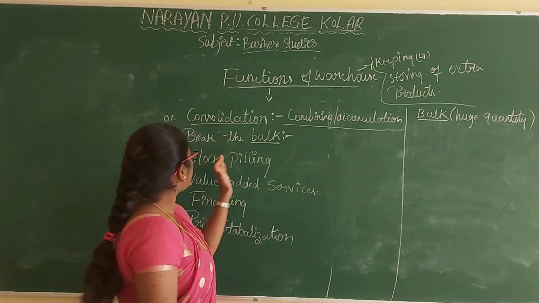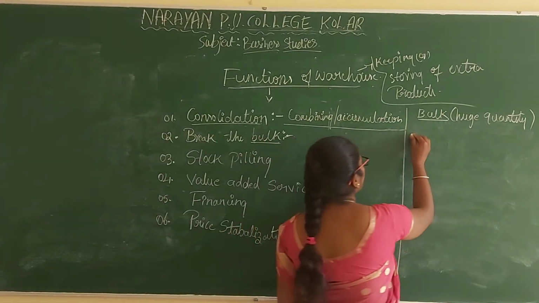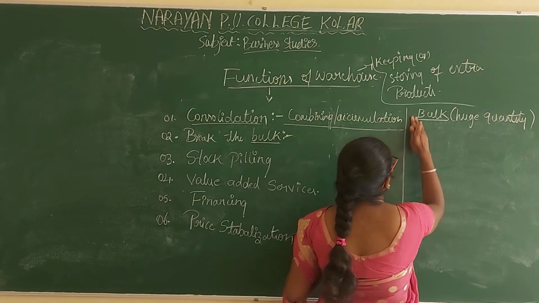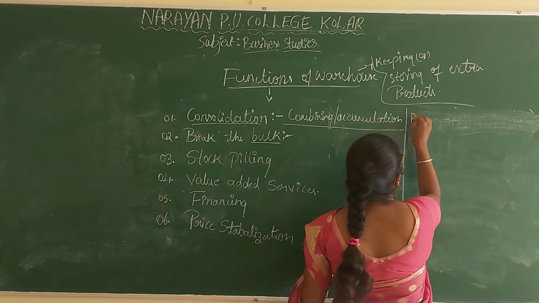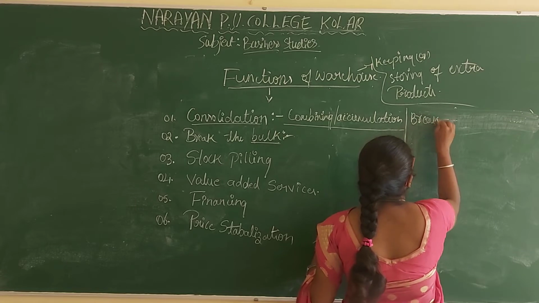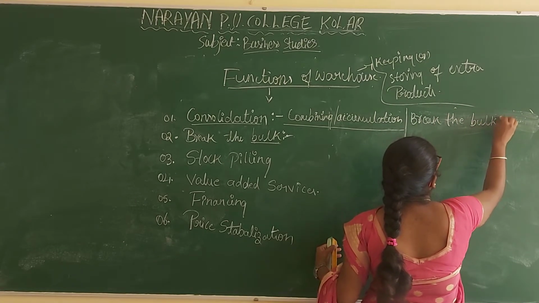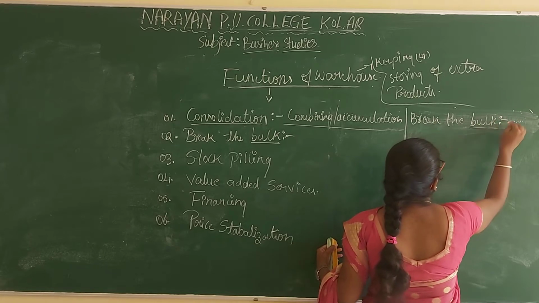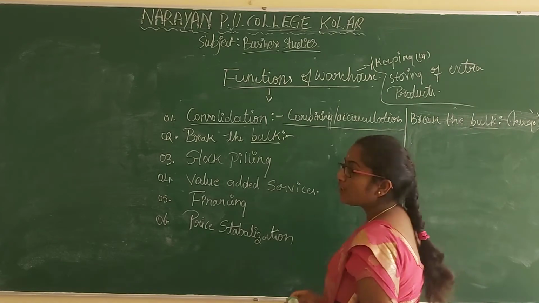So what is meant by the break the bulk function? The second function of the warehouse is break the bulk. Bulk is nothing but huge.